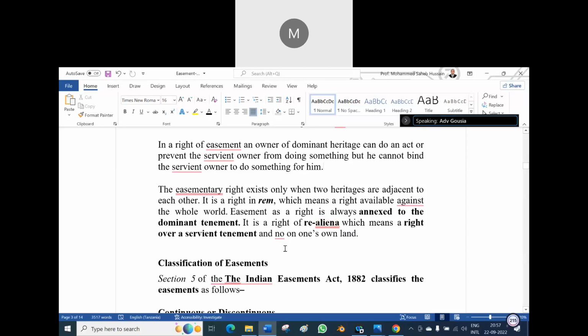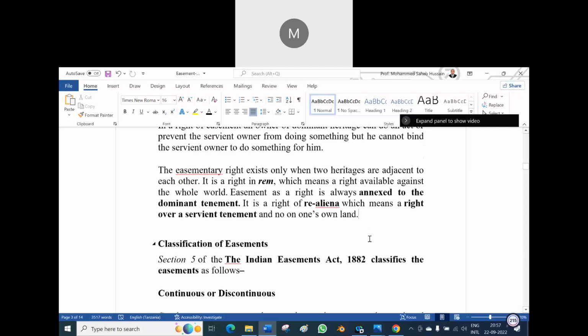Okay, now easement. Easement is a right which is always annexed to the dominant tenement. It is connected with the dominant tenement and is a right in re aliena, which means a right over a servient tenement. Naturally, you will dominate over the servient tenement. No one can have an easement on one's own land, because he will enjoy the land of another person.